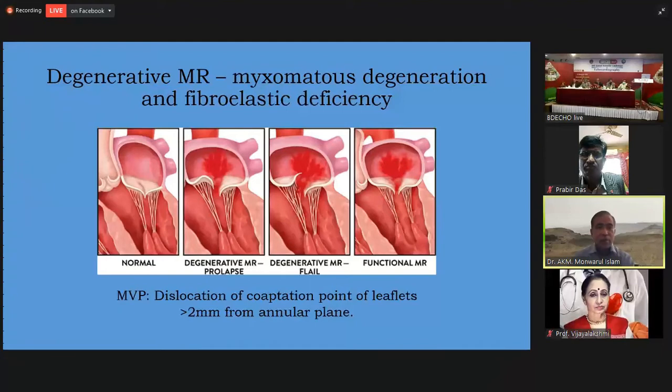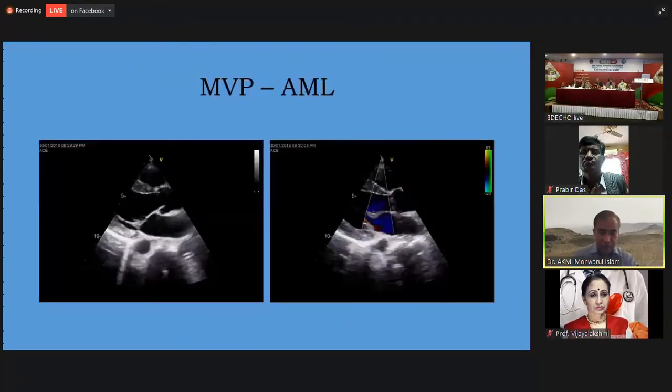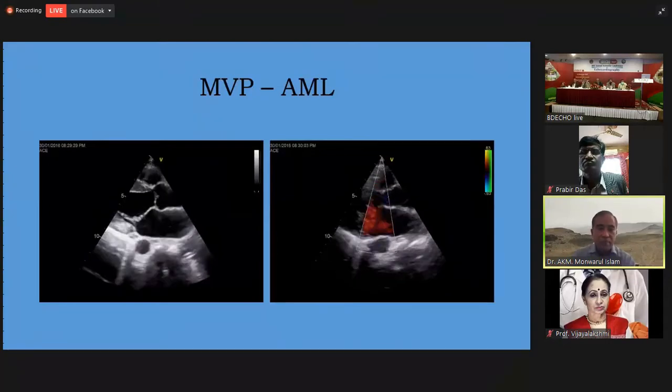Now I am going to say something regarding degenerative MR. Degenerative MR is a group of disorders in which there may or may not be myxomatous degeneration of the mitral valve. Sometimes there may be some thickening as well as the deposition of calcium on the mitral leaflets and other parts of the mitral valve apparatus, leading to the presence of mitral regurgitation. This is an example of mitral valve prolapse.